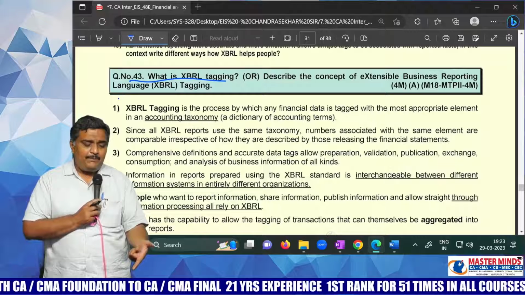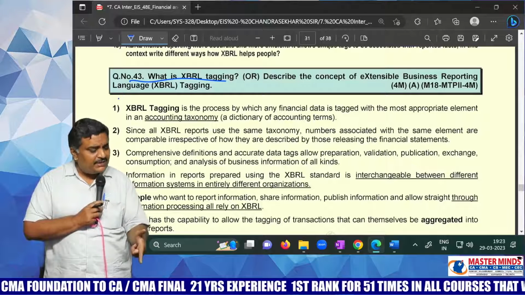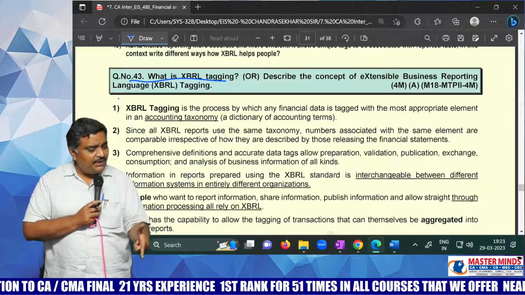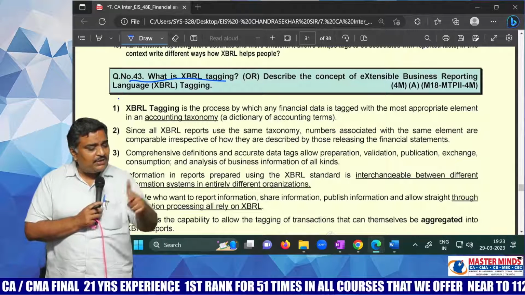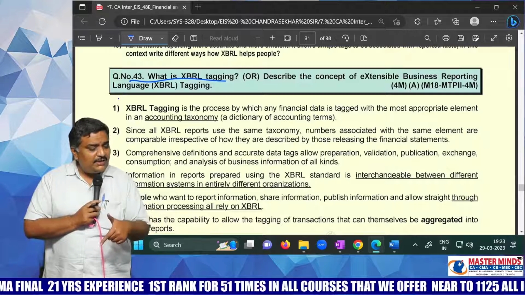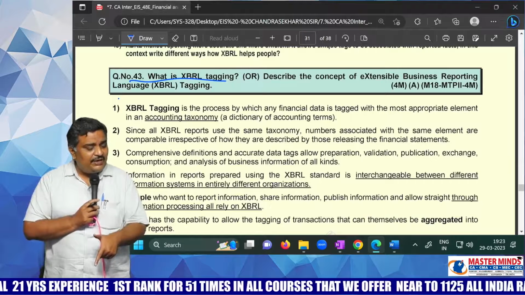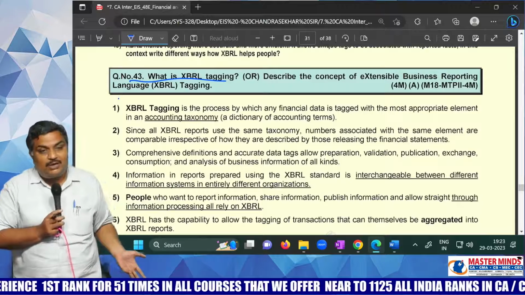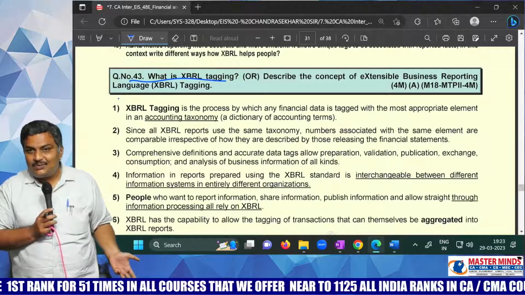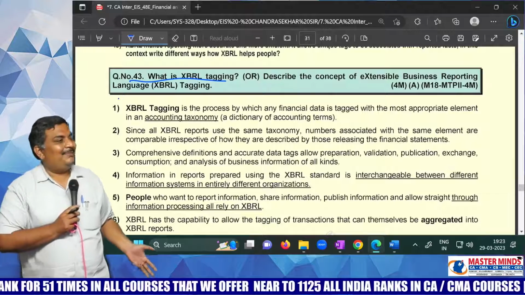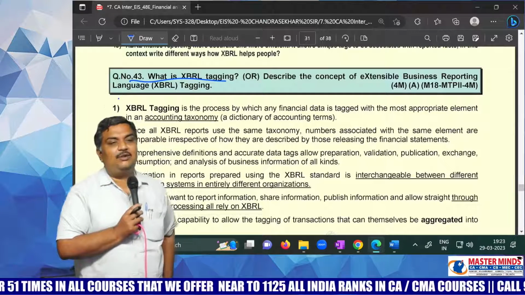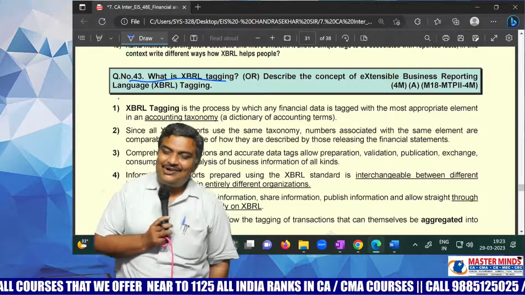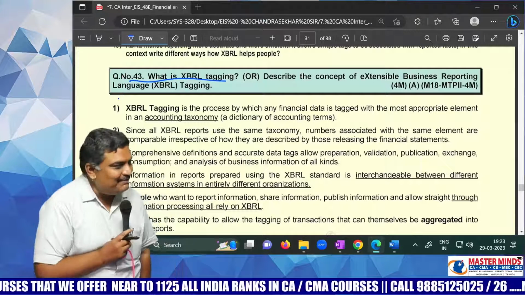Remuneration. Remuneration means, in what sense have they written this remuneration? Is it honorarium or is it remuneration? If remuneration is there, what about salaries? And what about wages? Are salaries and wages treated differently or are they treated as one and the same? What is this remuneration? These many doubts will come to you. You understand what I am telling? But after all of these doubts, that fellow came and said, sir, in India they are called salaries, in Australia we call them remuneration. Just a name change, sir.